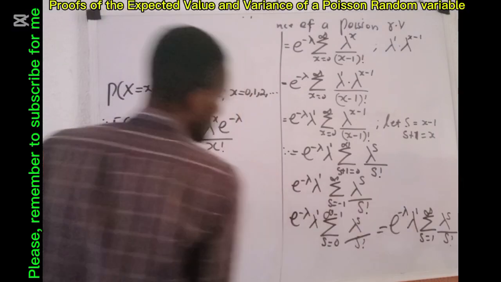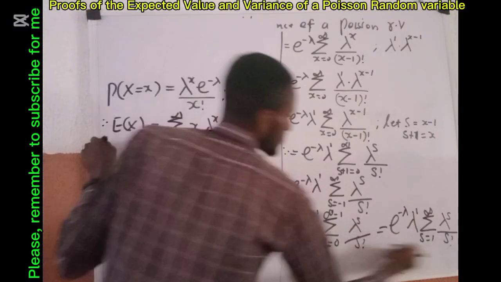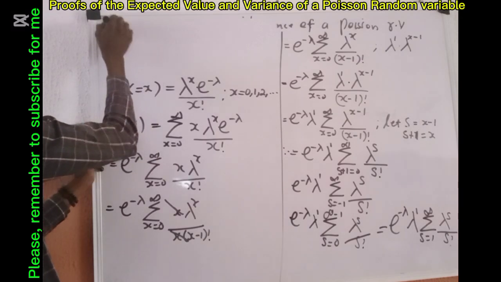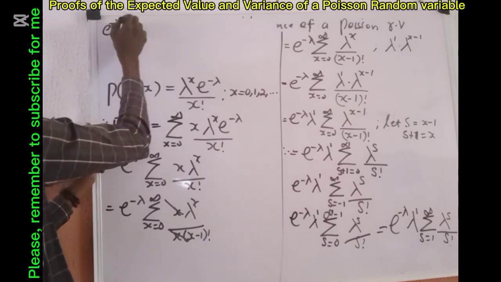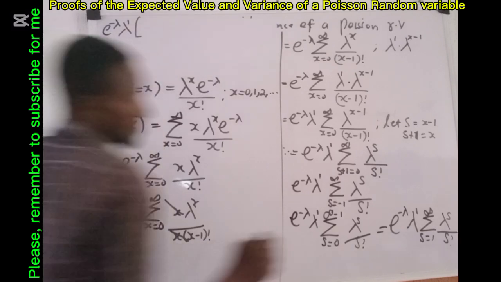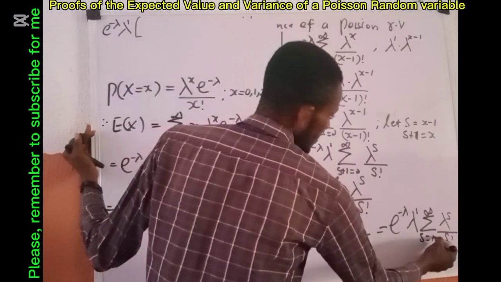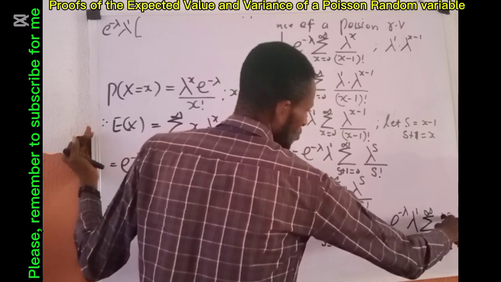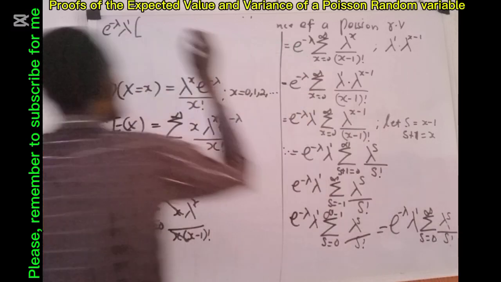So I will now begin from this. So what we now have is e^(-lambda), lambda raised to power 1, we open the brackets. When s becomes 0, what I have here is lambda raised to power 0 all over 0 factorial, which is 1.